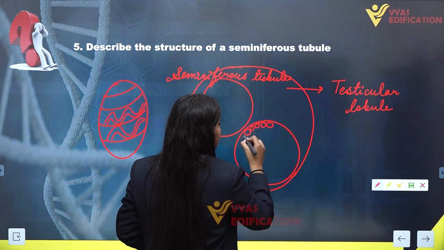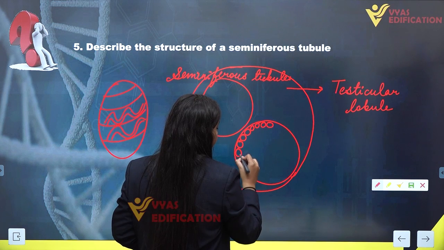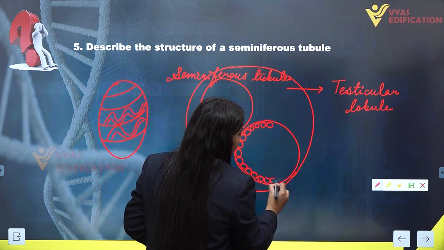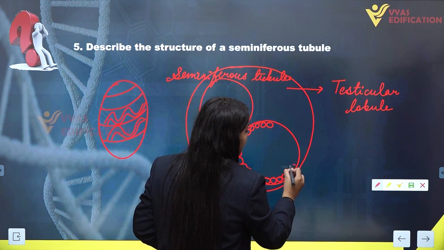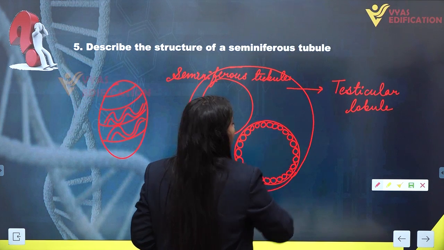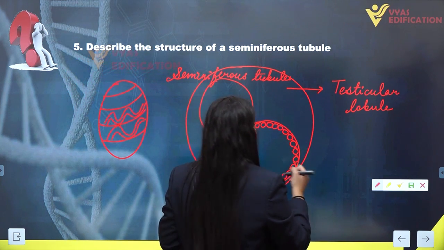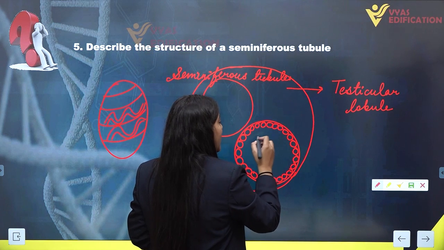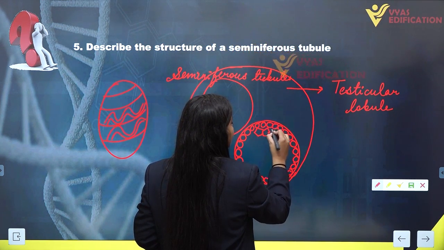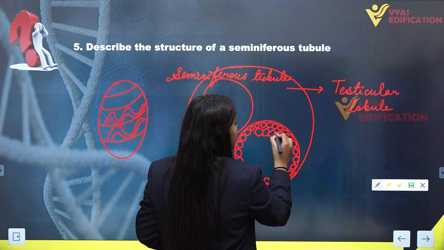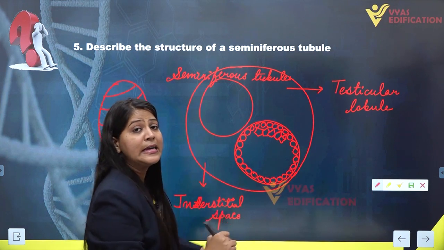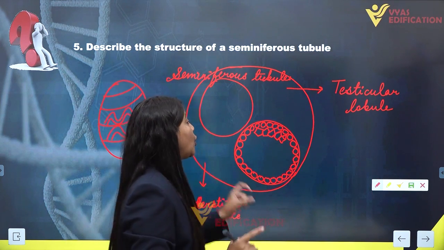Let's say these are the first type of cells lining the seminiferous tubules from the inner side. These particular cells are known as spermatogonia, and there is another type of cell. These other cells lining the seminiferous tubules are Sertoli cells.